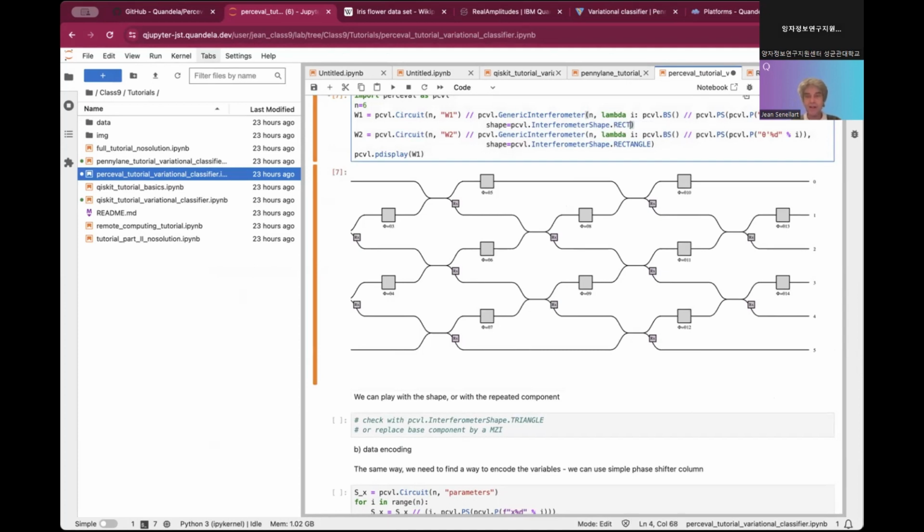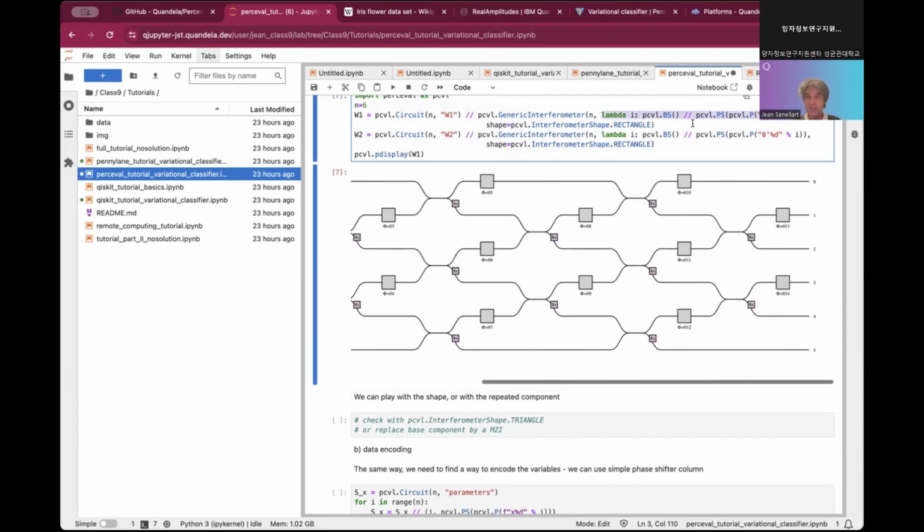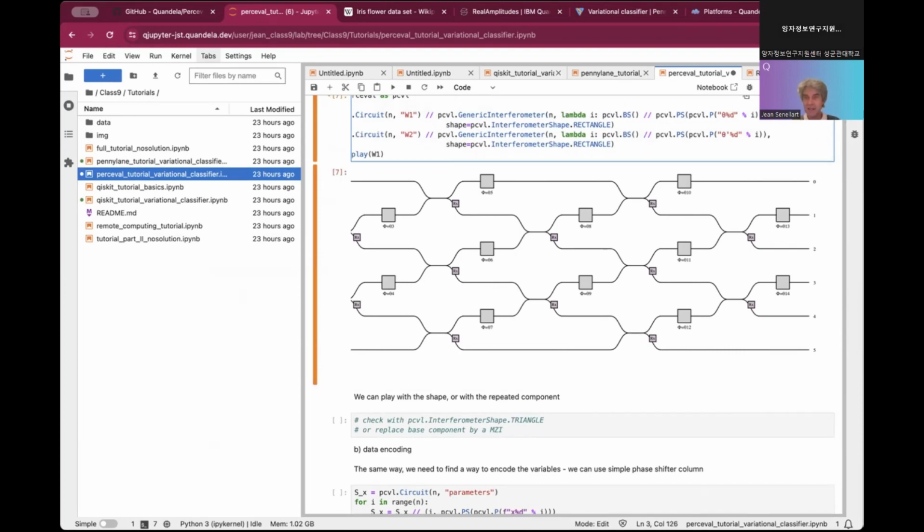So the rectangular one. And we define here the MZI as a minimal element. What you see here is that we have defined a beam splitter. The element that will be repeated is just a beam splitter plus a phase shifter. So this is not an MZI. If we want the MZI, we need to add a new beam splitter at the output here. So that will be this.